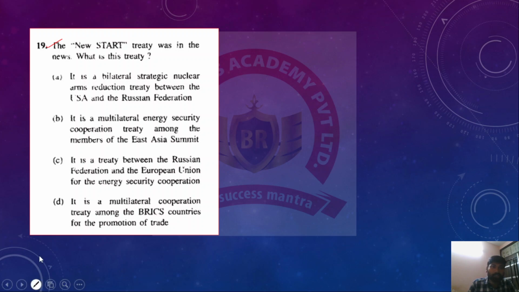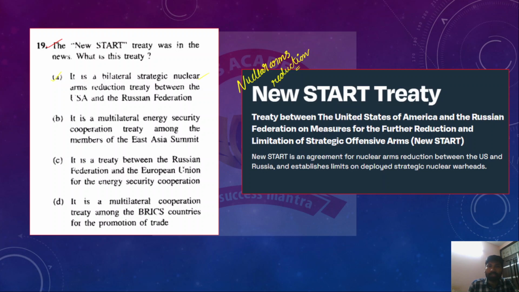So the correct answer for this question is option A. This is a bilateral strategic nuclear arms reduction treaty that was signed between the USA and Russia, or the Russian Federation. The New START treaty was actually a treaty between the United States of America and the Russian Federation, and the objective of this treaty is taking measures for the further reduction and limitation of strategic offensive arms.